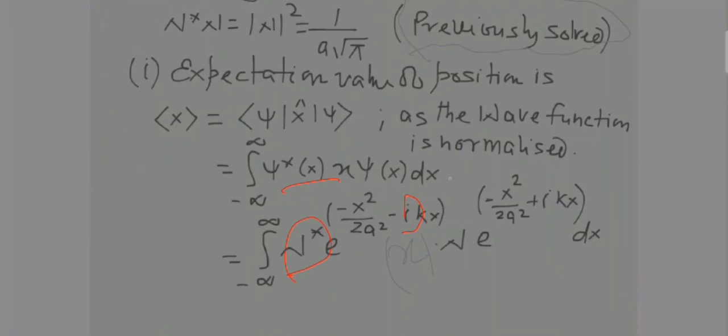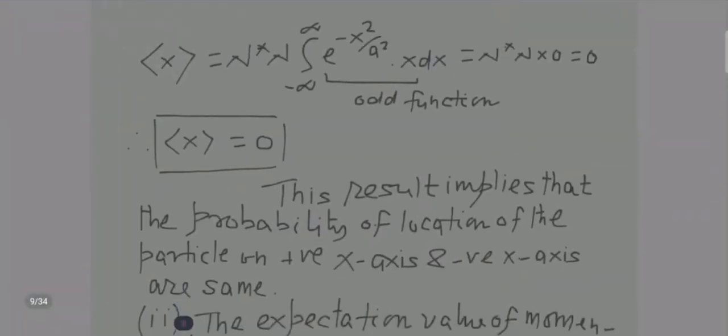This psi x will remain as it is, and I have forgotten to put an x in between, so put an x over here in between also, in multiplication. So by laws of indices, this term will cancel with this term, and it will clearly become like this.